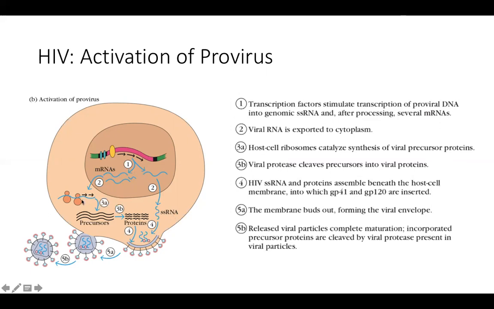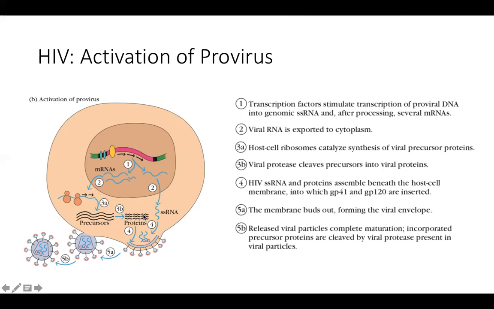The singly spliced version will be translated first into a long polypeptide precursor, a large polypeptide precursor. Then using the protease enzyme, it will be broken into its major proteins, that is your P24 or the capsid protein, P17 or the matrix protein. And then these proteins or the other proteins, even the enzymes like P10 protease, have to be made too, so P10 protease or P64 reverse transcriptase or P32 integrase.